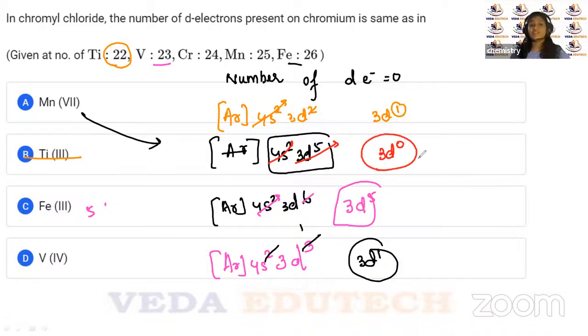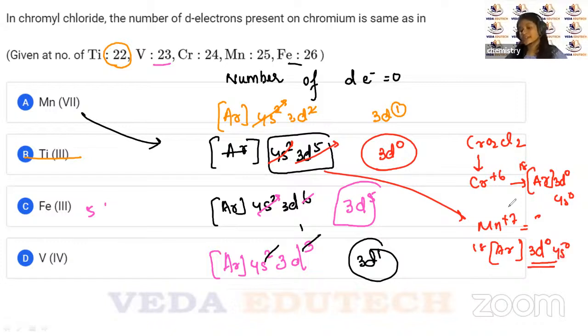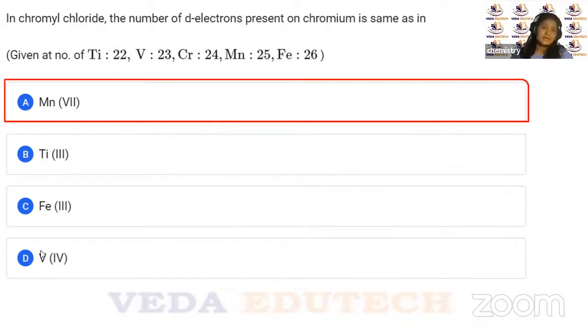And what were we asked for? We were asked for chromyl chloride, CrO2Cl2. Here you get chromium is +6, and here you get manganese. So this is going to be your correct answer. Yes or no, children? So manganese +7 is going to be your correct answer.